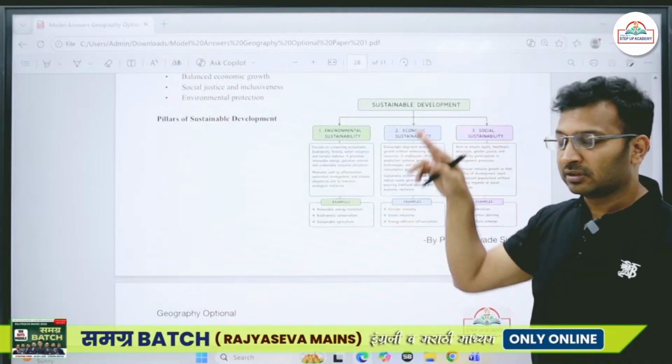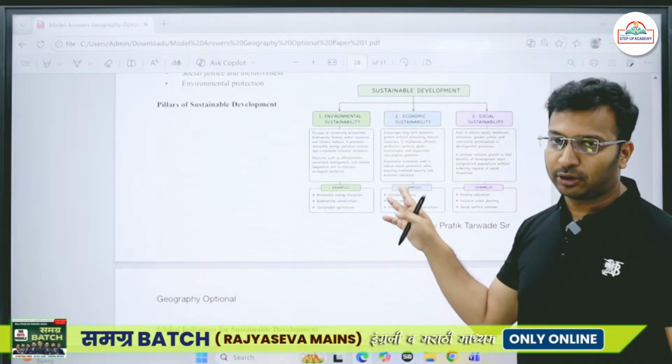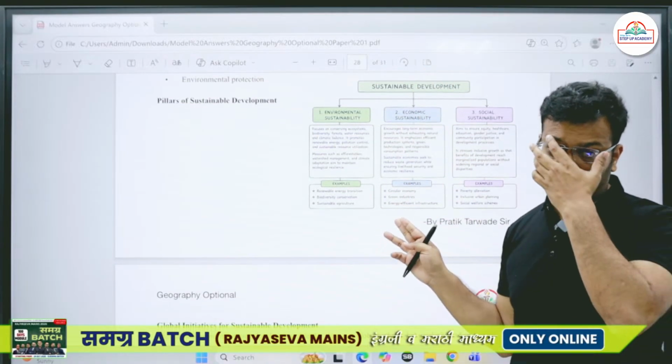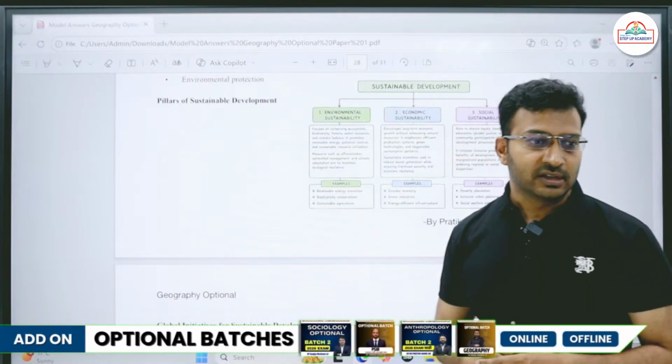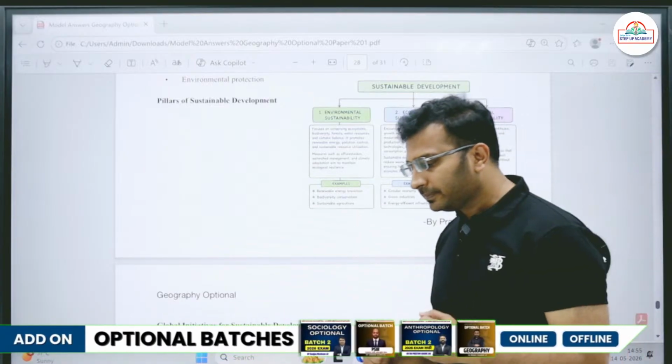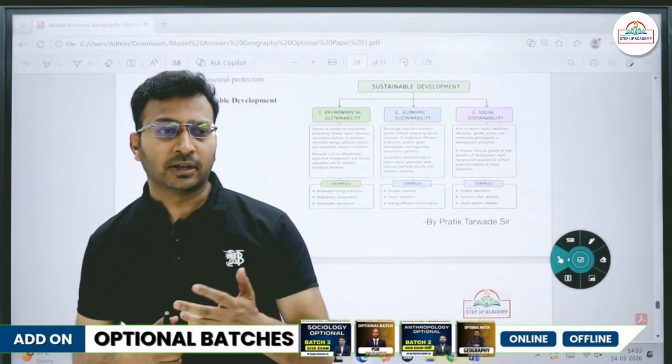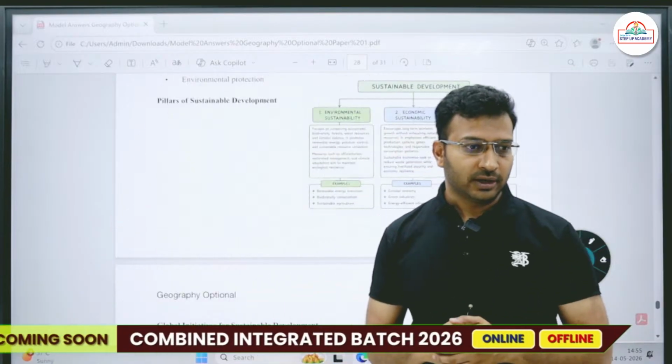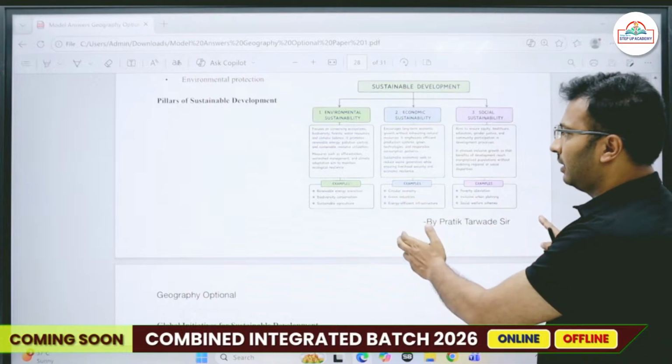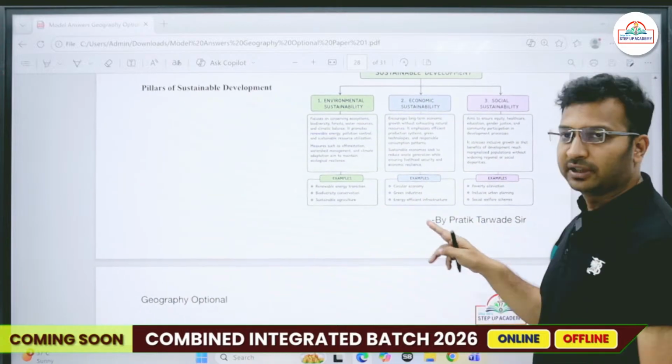Okay, just now we have seen a question on resources. So circular economy, we are now focusing on circular economy. We are now focusing on green industries. We are also focusing on the extended producer responsibility and all. Okay, so that should be our main task. So energy efficient infrastructure and all.